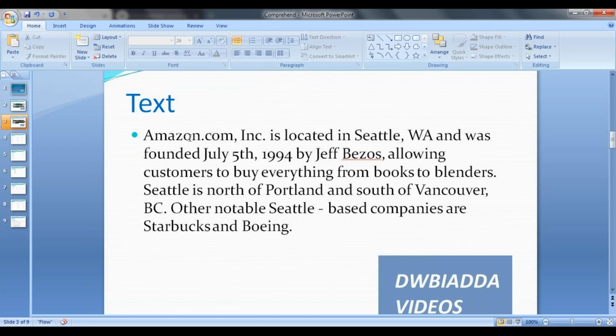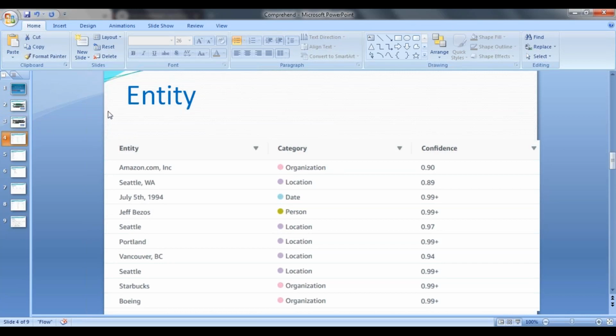So let's move on to the very first category, entity. When you give this particular text to the Comprehend entity API, it can produce this type of results: the entity, category, and confidence of the result. The very first one is Amazon.com, Inc., which comes under the category organization, and the confidence is 0.90. The next one is Seattle, WA. The category is location and the confidence is 0.89.